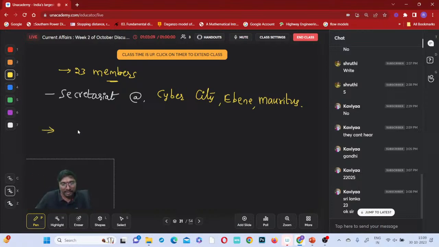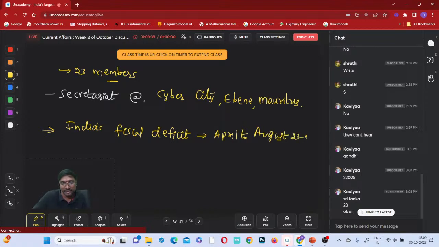Now, here is India's fiscal deficit. Actually, this will come under economy. For April to August 2023-24, how much is given? 6.42 trillion rupees, not dollars.